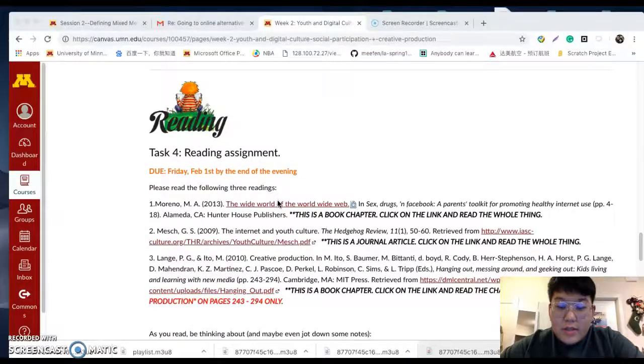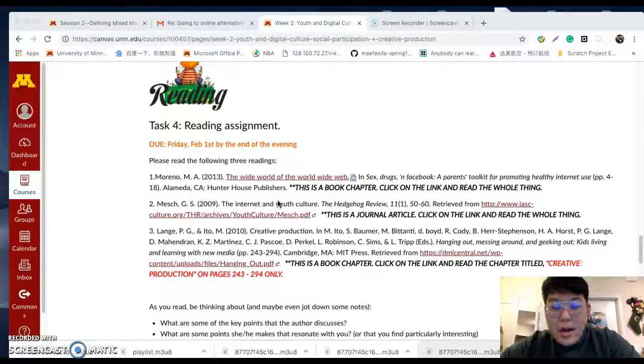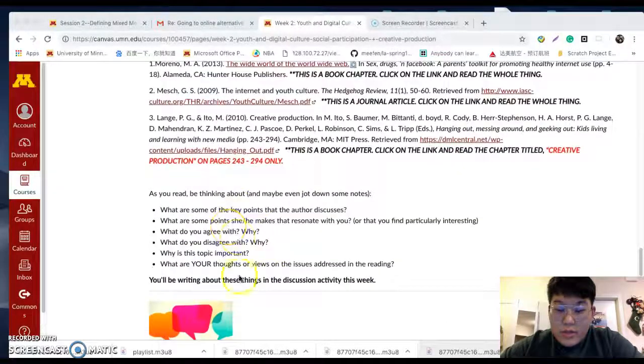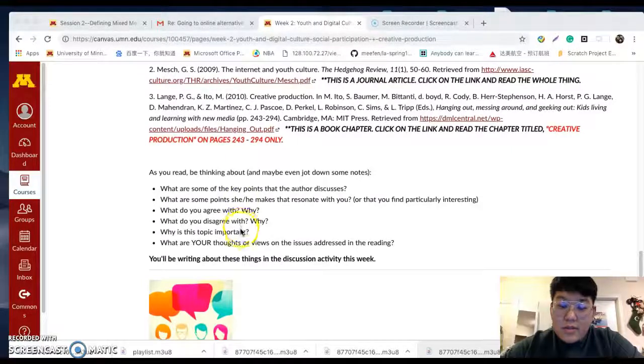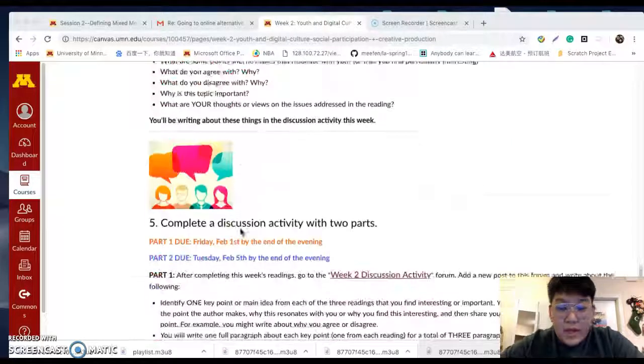The fourth task is a reading assignment. There are 3 readings this week. For the last reading, you just need to read the pages from 243 to 294, so you don't need to finish the whole chapter. When you are reading, please use these questions as the guiding questions. Please take notes to find the answers to these questions. In the next task, you will need to use these answers to do the reflection.